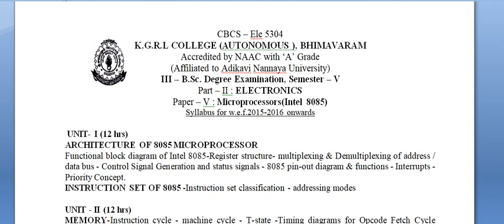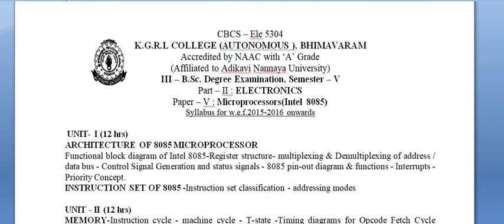For third year MECS students, the electronics papers are divided into two categories. One is paper 5, another one is paper 6. In paper 5, microprocessors is the course name.